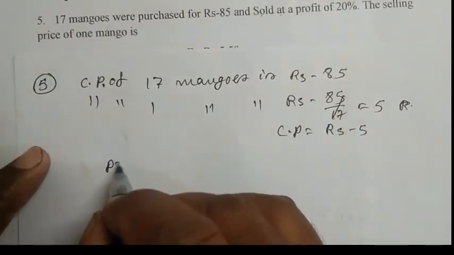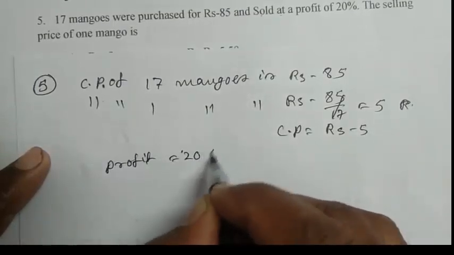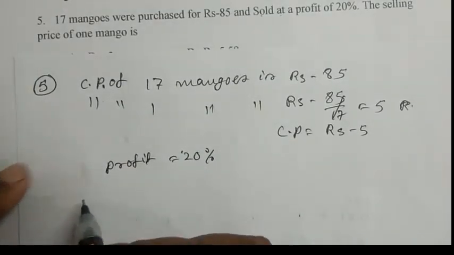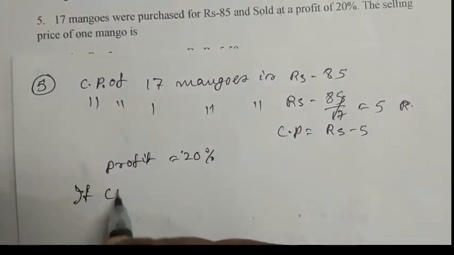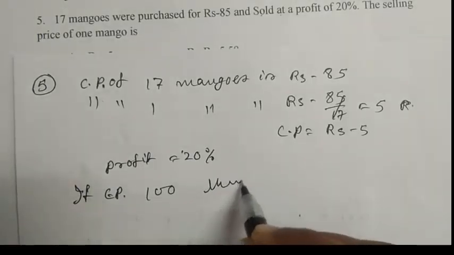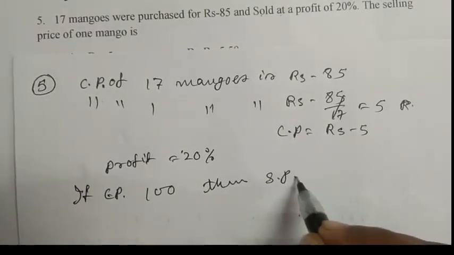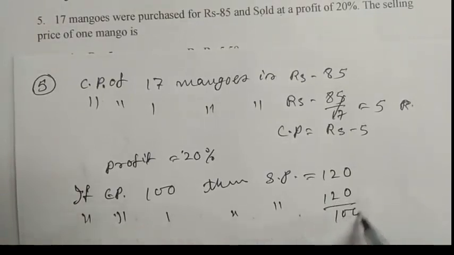So profit 20%, then if CP 100, then SP 120. If CP 1, then SP is 120 by 100.